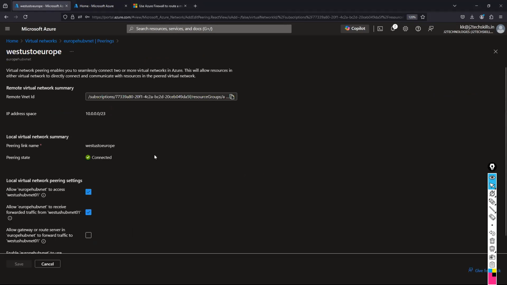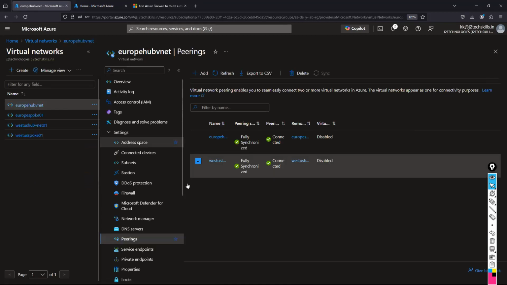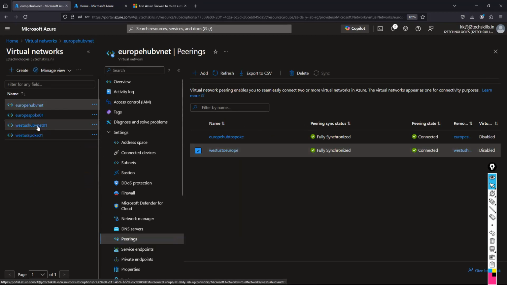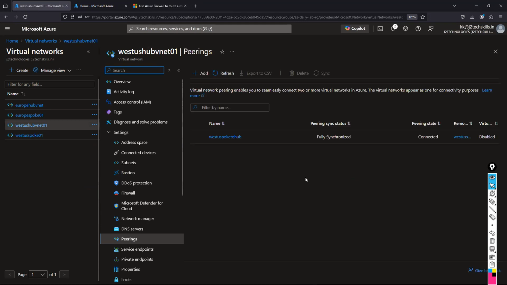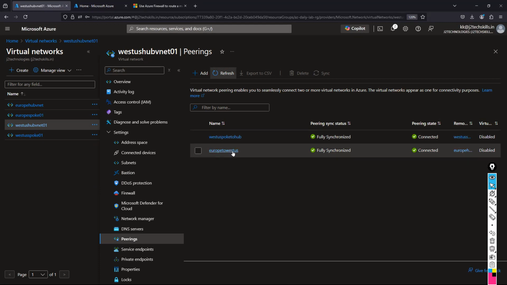You can see here, click on this one, and it routes the traffic to West Europe. That is the way the peering happens. Same like the other side also, the hub network, you can look into that. Might be it's not showing. Yes, refresh, and you can see here West US spoke to hub, and Europe to West US. Like that, the peering is created. The peering part is cleared now.